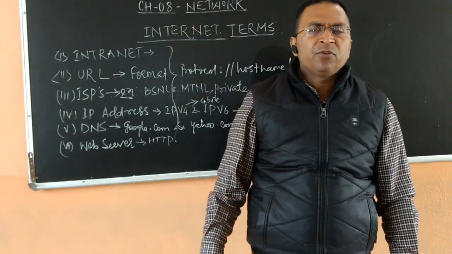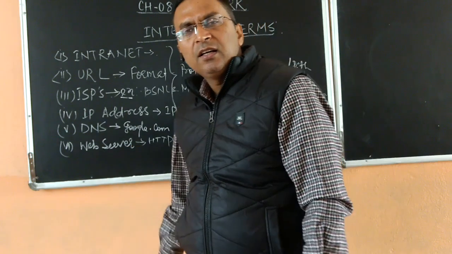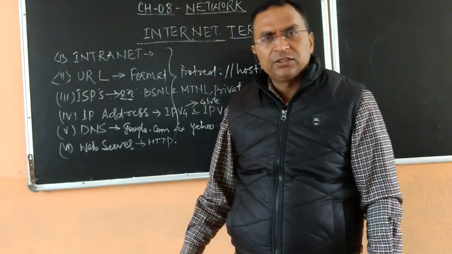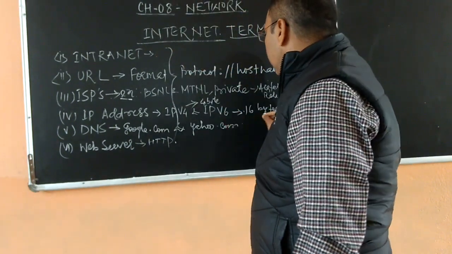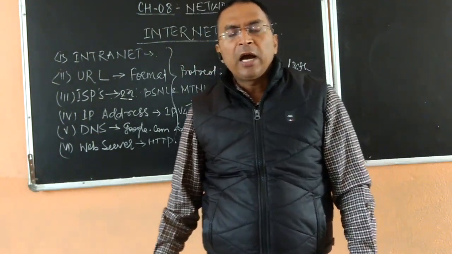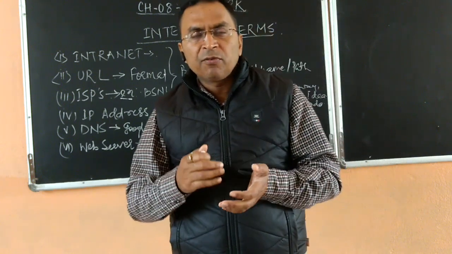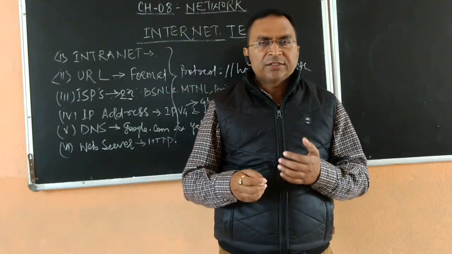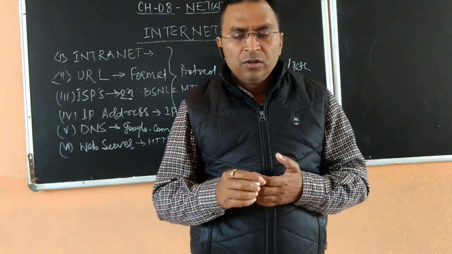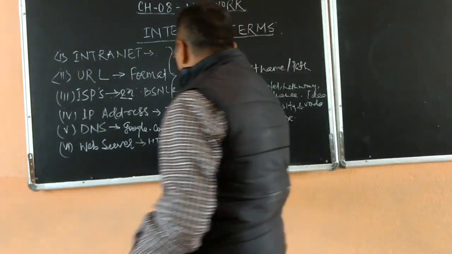Basically IPv4 is a 32-bit, which means 4-byte, address, and IPv6 is a 16-byte IP address. An IP address is represented in networking terms with some dots, meaning some periods.